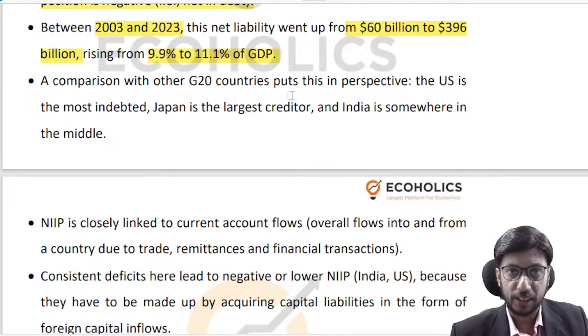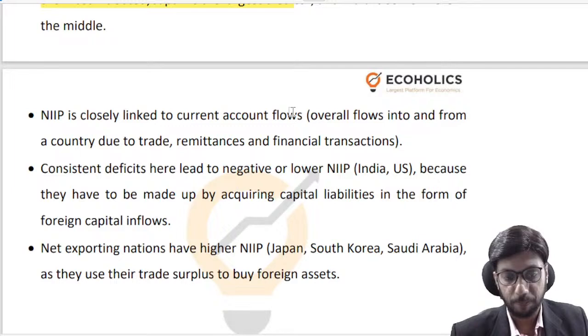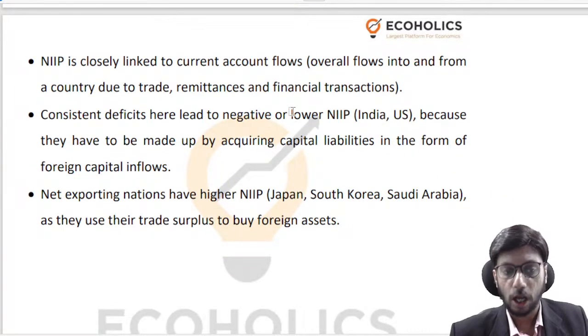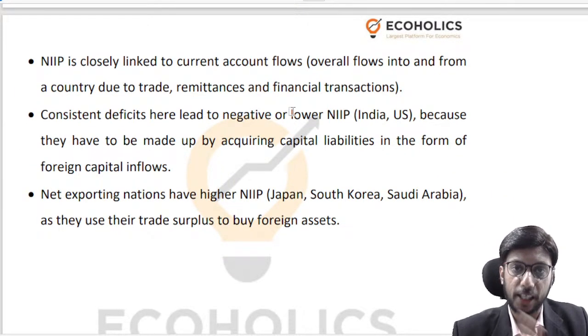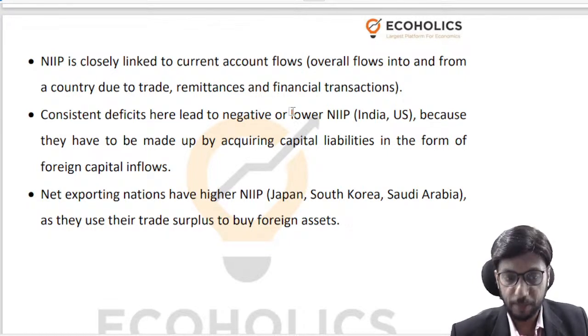If we compare ourselves with the rest of the world, the US is the most indebted country, Japan is the largest creditor, and we are somewhere in between. Now, how is NIIP created, or what are the various flows that impact NIIP?